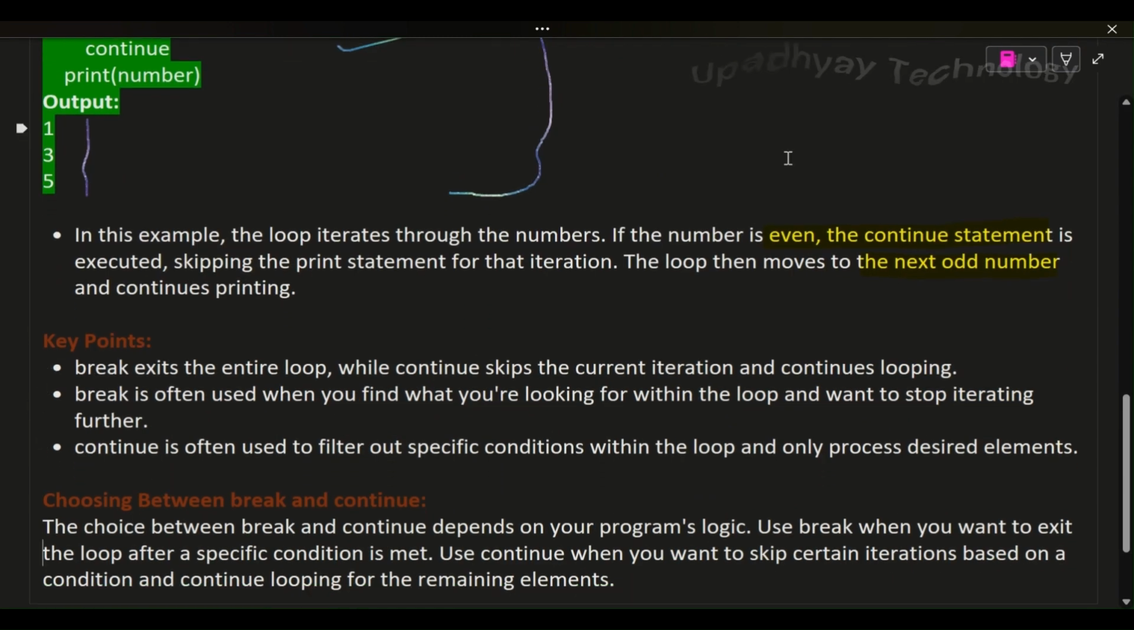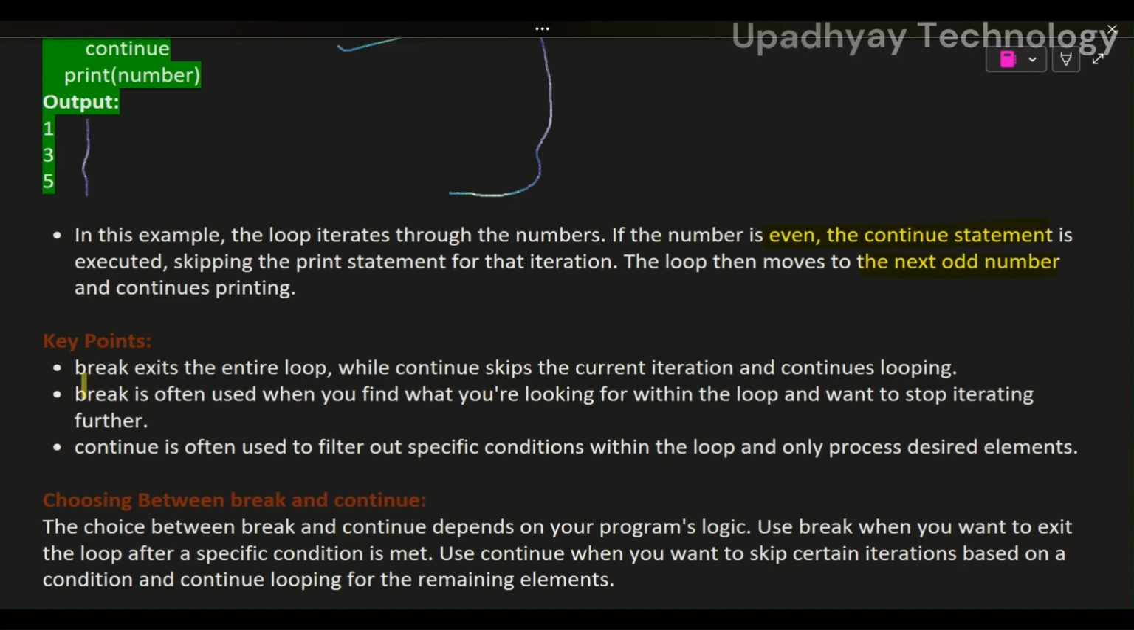Key points. A break exits the entire loop, while continue skips the current iteration and continues looping.